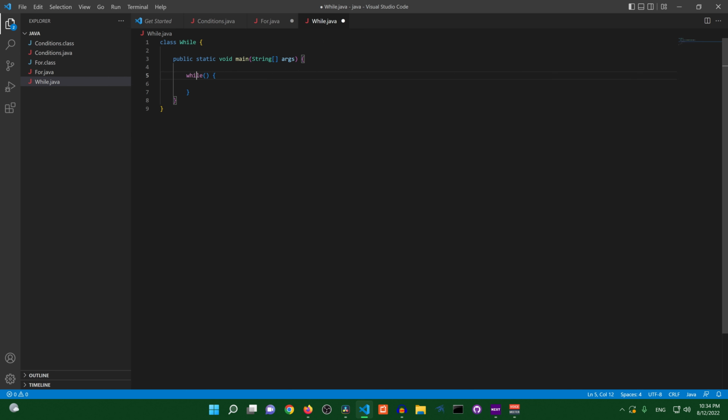So let's set up a basic condition that goes inside the parentheses. What we're going to do real quick is define a variable first outside of our while loop. So I'm going to say int i equals 0. And one thing you may notice already is that inside the for loop, we actually put this inside the parentheses. But with a while loop, we're going to leave this on the outside. So what we're going to look for is we'll say if i is less than 10.